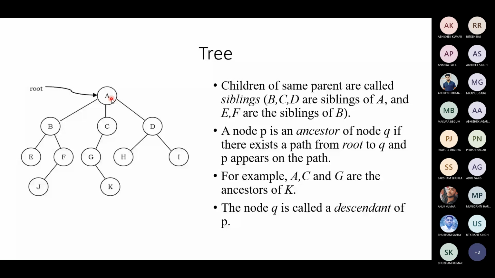Likewise, D, I are descendants of A. I is a descendant of D. Both D and I are descendants of A. H also is a descendant of A.